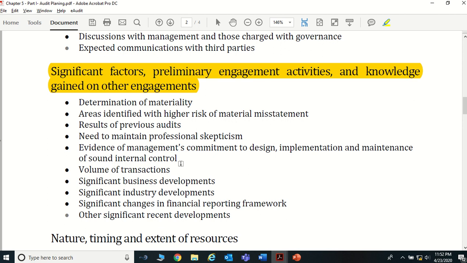We want to look at how committed management is. Experientially, when you do an audit, there are some audit clients who are very committed, very helpful to complete the statutory audit to a standard level. They are very coordinative people. They like to do the audit in accordance with the auditing standards, a perfect audit. And also there are some clients who do not like to do the audit at all.